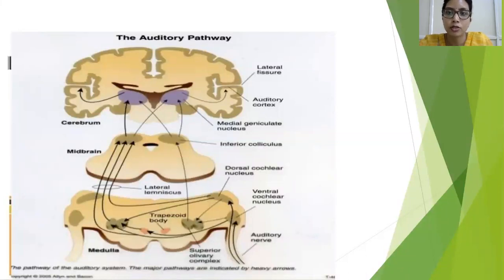What is the area ratio? The area ratio is that the tympanic membrane is 14 times larger in surface area compared to the footplate of stapes.